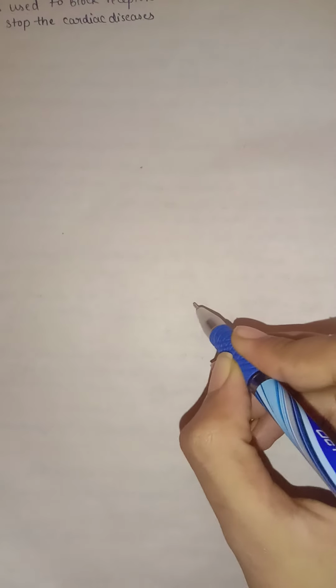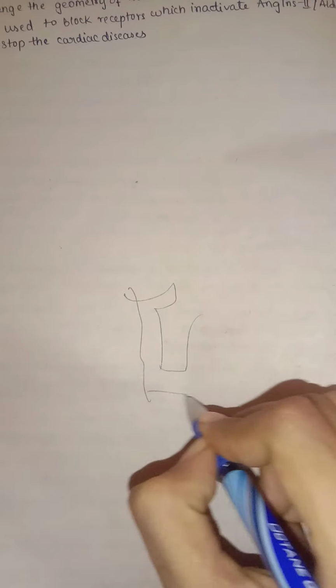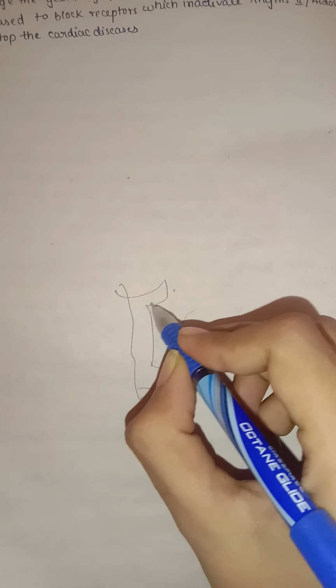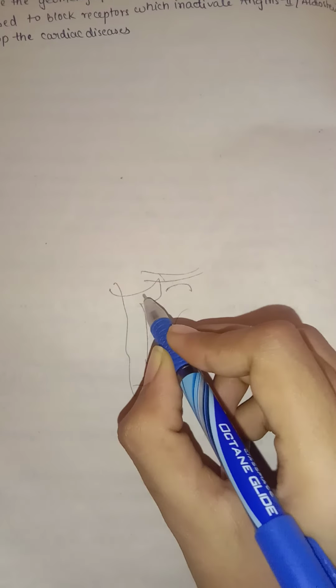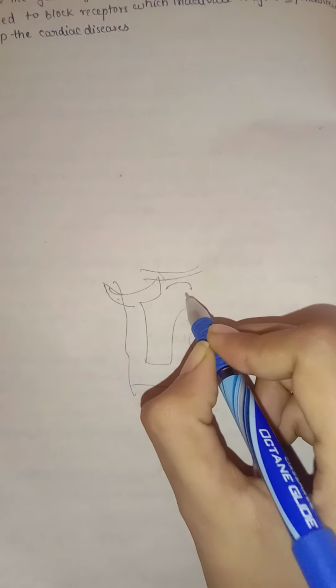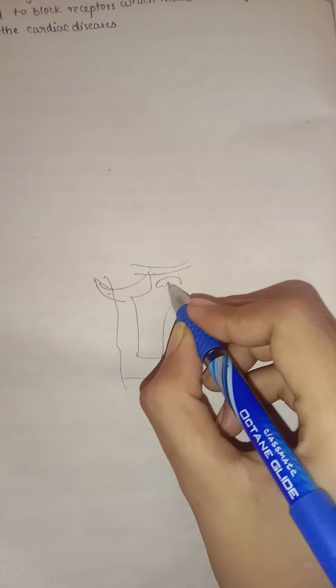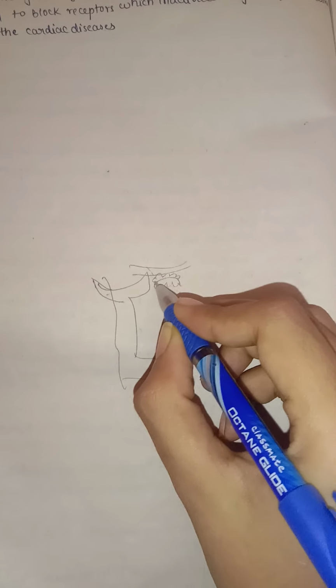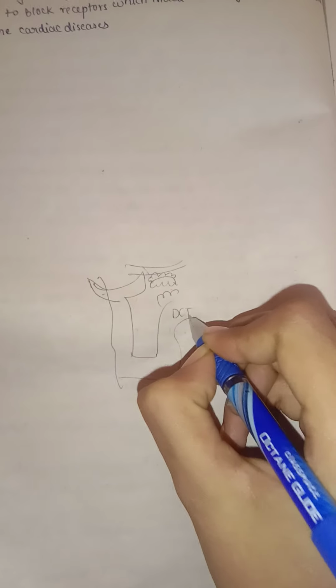If we want to understand this by means of a short diagram, we can. So this is a nephron, for example. Sorry for the bad diagram. Here we have the afferent arteriole, and this is a glomerulus, right? As this is near the glomerulus, this apparatus is called the juxtaglomerular apparatus. These are the juxtaglomerular cells which are near the afferent arteriole, and these are the macula densa. This is the distal convoluted tubule.